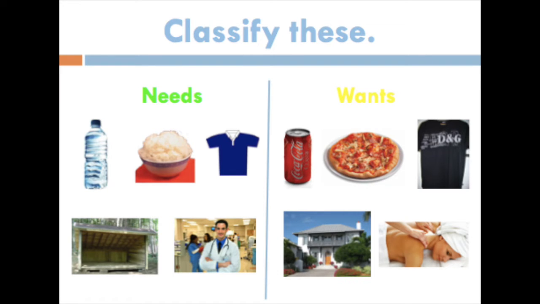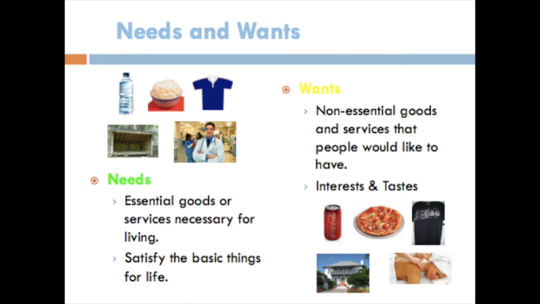Now, as a student of business, first of all, you need to know the difference between needs and wants. What are needs and what are wants? Needs are those goods and services that are very important for us. Needs are goods and services for survival, whereas wants are goods and services that make our life easier. Here, some examples of needs and wants are given, which can help you to classify between these two.